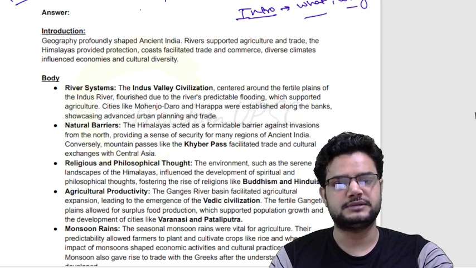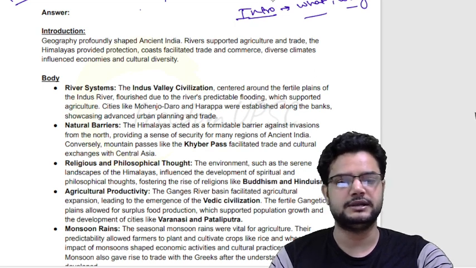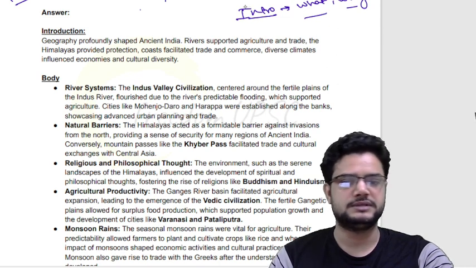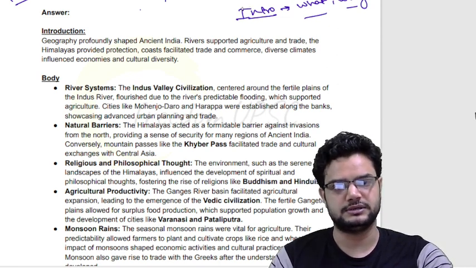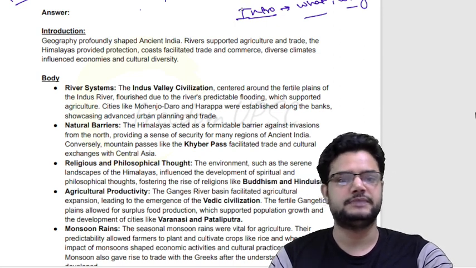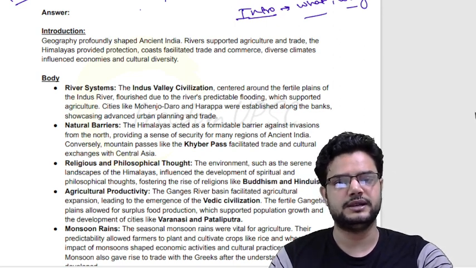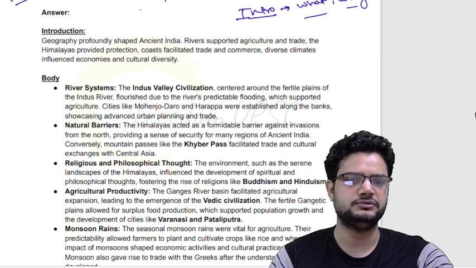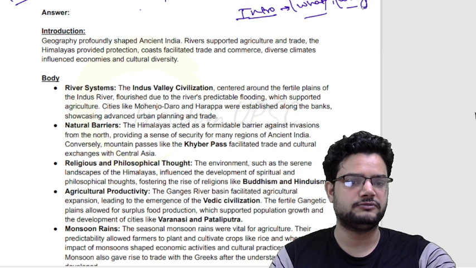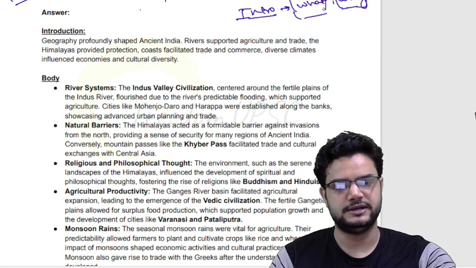There might be certain reasons. For instance, rivers might lead to agriculture and trade. Mountains might have provided protection, or the phenomenon of monsoon, let's say. So in your introduction you just touch a little on the what and why aspects. It will be the best introduction, basically.